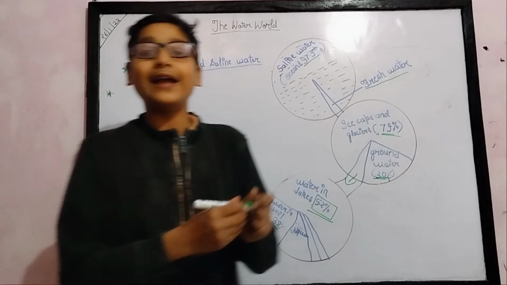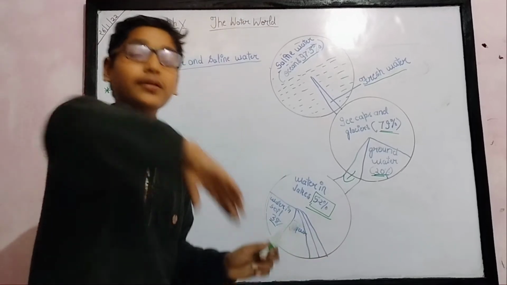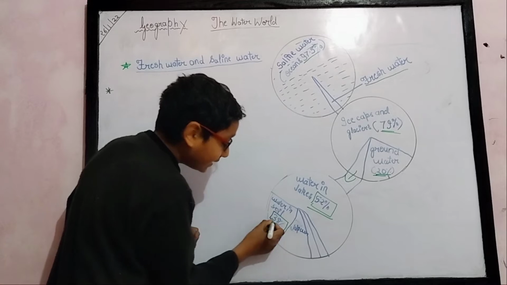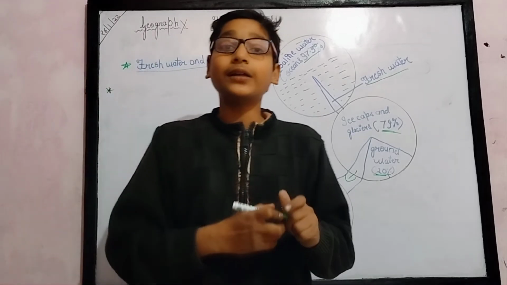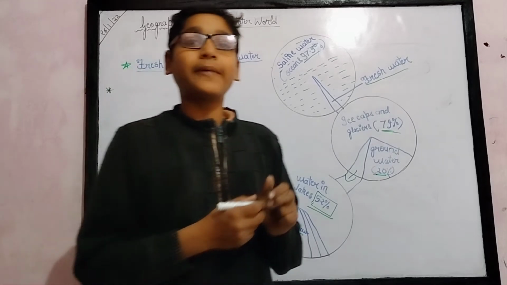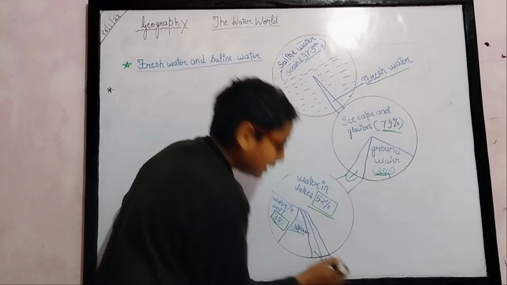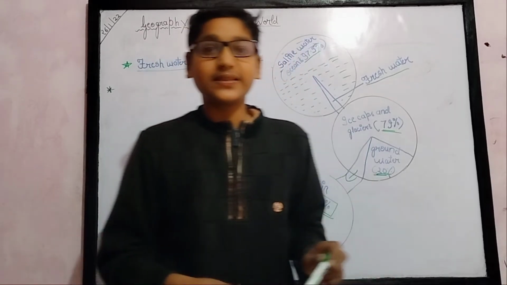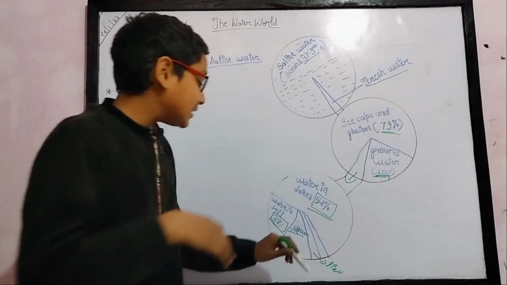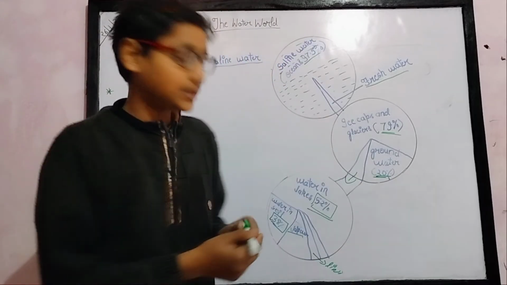When the rain comes, the soil absorbs water, and some water goes underground, but some water rests in the soil. That water is called water in soil, and it is 38%. Some water is also held by water vapor, and some by living organisms. We are organisms, so when you drink water, there is water in us too, and there is also some water in plants.